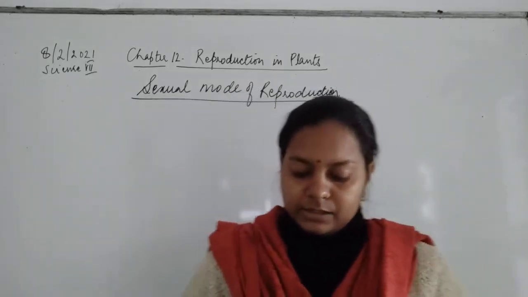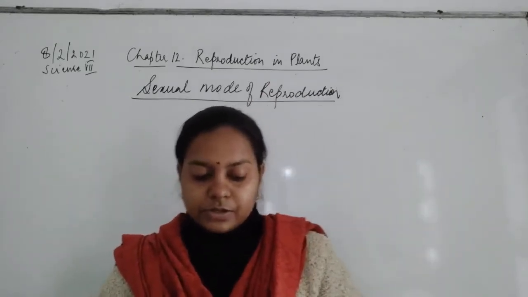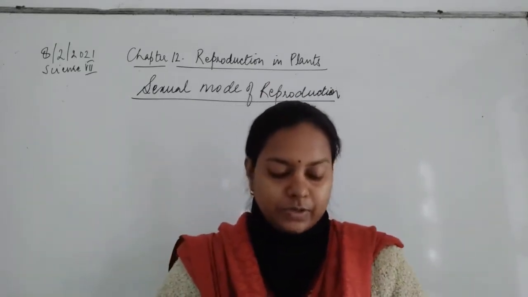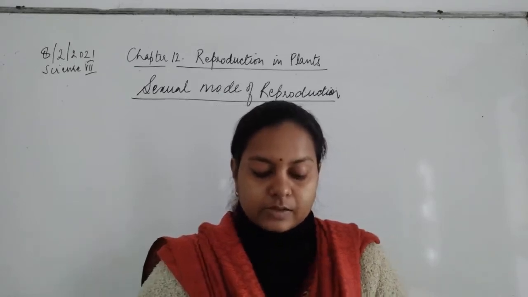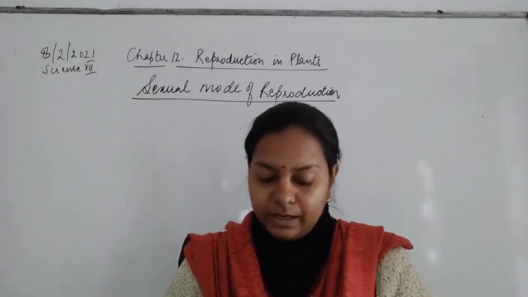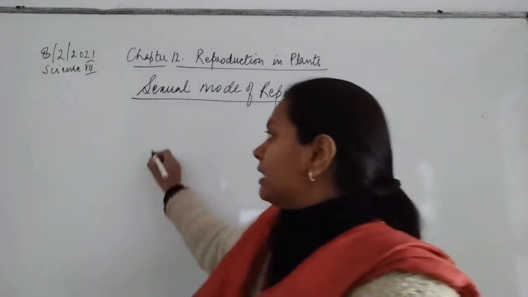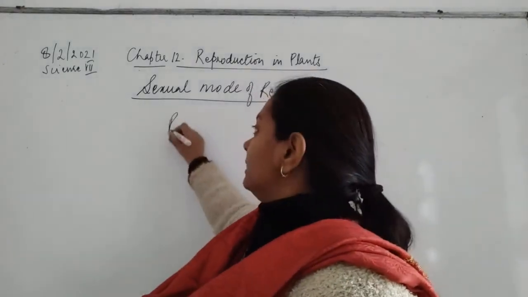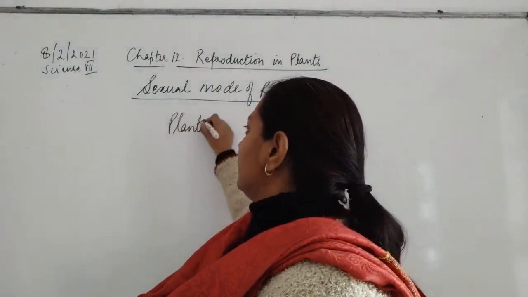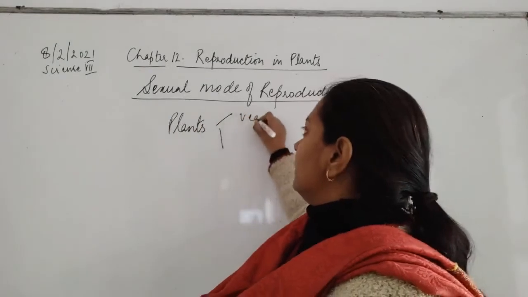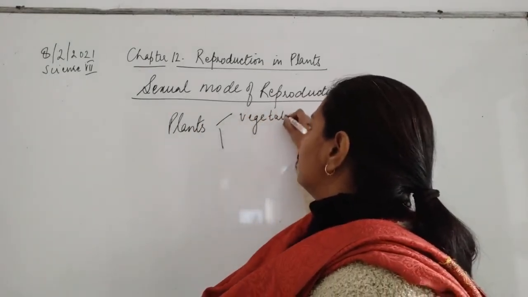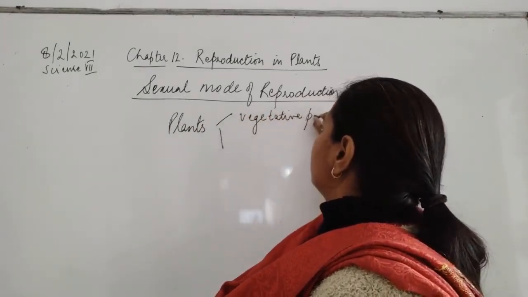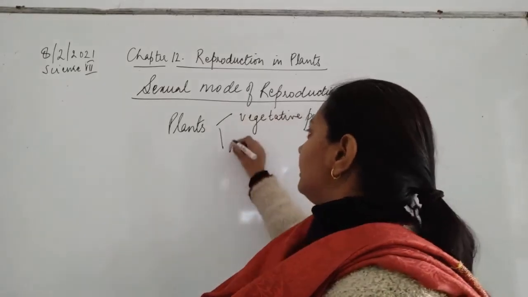You have learned in the earlier classes the structure of a flower. You know that flowers are the reproductive part of the plant. Till now we were talking about the two parts in plants, the vegetative part and the reproductive part.